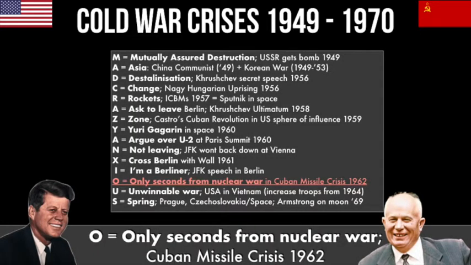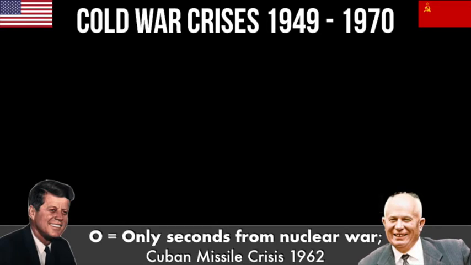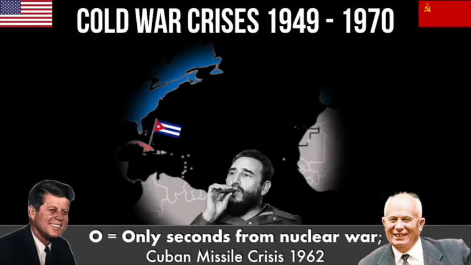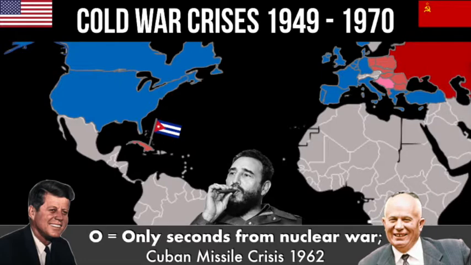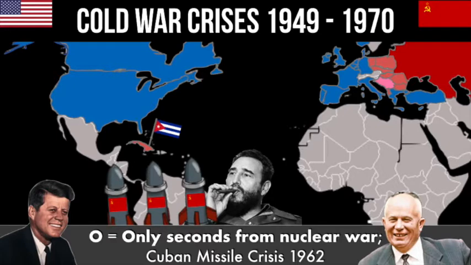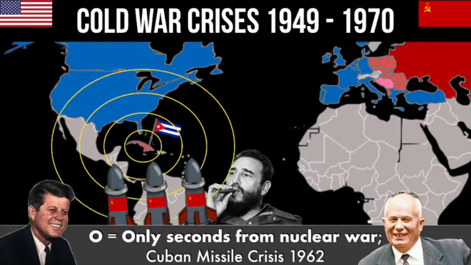Our next letter of anxious is O, only seconds from nuclear war. The closest we get in the whole of the Cold War to either side pressing the button is the Cuban Missile Crisis in 1962. You'll remember from our previous letter Z that Castro has created a communist country within the American zone. America tried to overthrow Castro, and in response he asked for help from the USSR, who in 1962 begins sending nuclear weapons to the island. When America finds out about this, they are petrified. They realise there are now nuclear missiles which could be fired from Cuba, destroying a number of American cities.